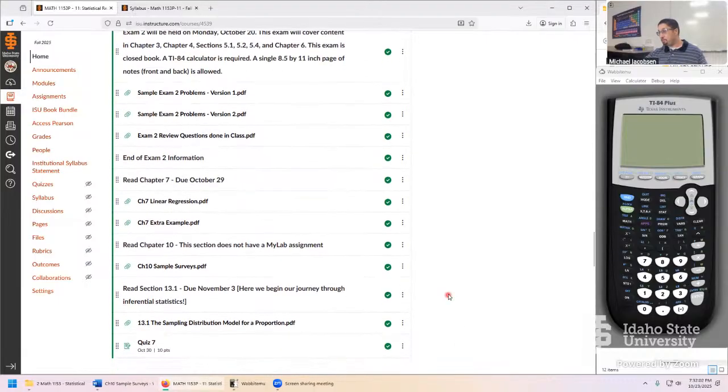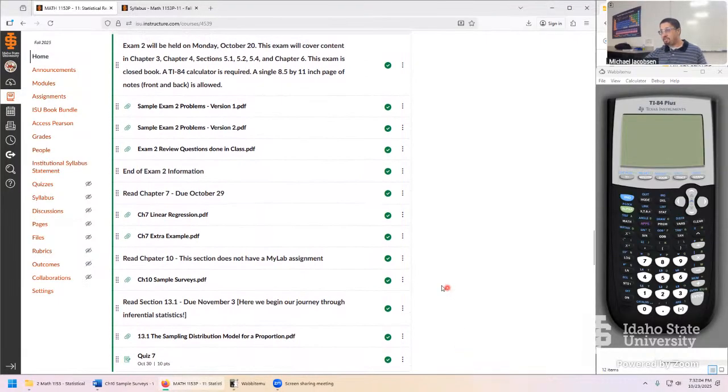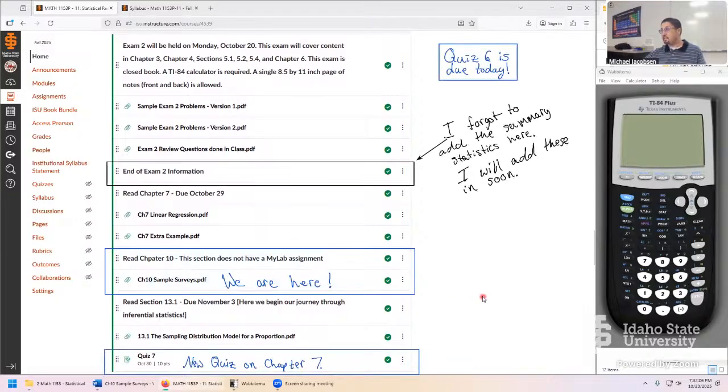At the moment, we're at a pretty exciting part of the course. This class is kind of divided into two. The first half of the class was all about descriptive statistics, a little bit of modeling. We're looking into things like summary statistics, maybe modeling with a normal distribution or a regression line. But the second half of the course is full-on inferential statistics, which is really the major objective of the whole course. Chapter 10 bridges the gap, so we'll spend some time getting through Chapter 10.